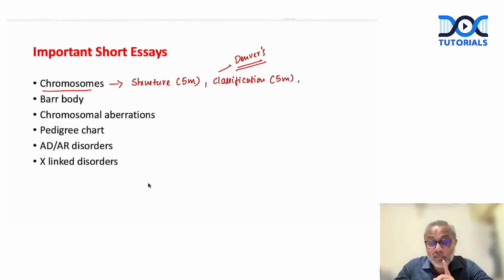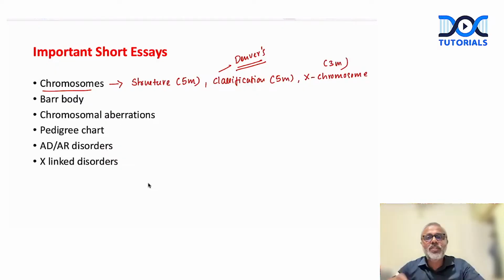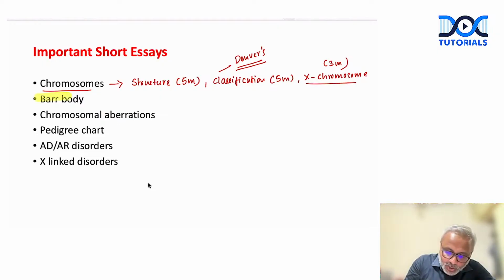Then the X chromosome, right? Even this has been asked as a 3-marker question, right? So how does the X chromosome look? What is its structure? Even this could be a very important 3-marker question. And when it comes to the X chromosome, one question you cannot do without is the question on Barr body, right?